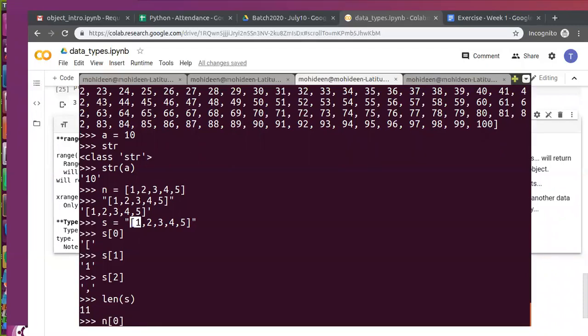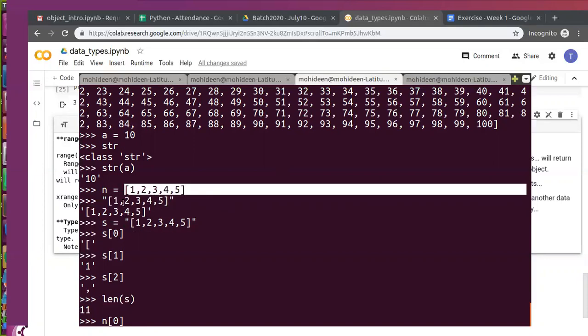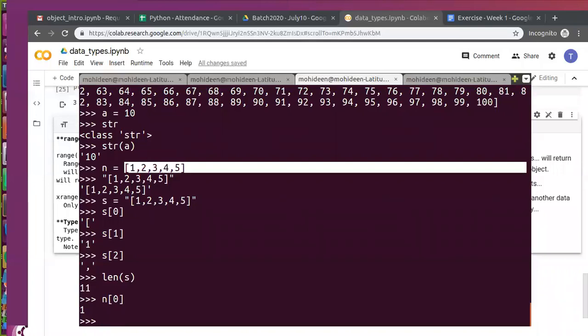In case of n, the answer will be 1. Both look similar, but when you convert a list into a string, what happens? The square bracket is also considered a single character. Now the answer will be 1 because it is a list. That is the difference between string and list. So you won't be able to use list properties inside a string, but you can convert. Okay, have you got it?